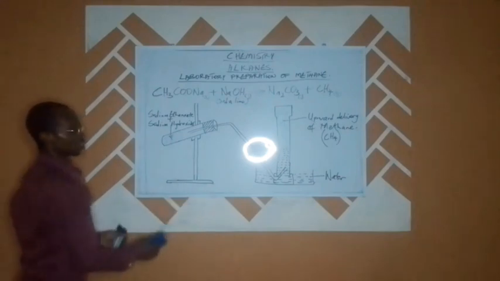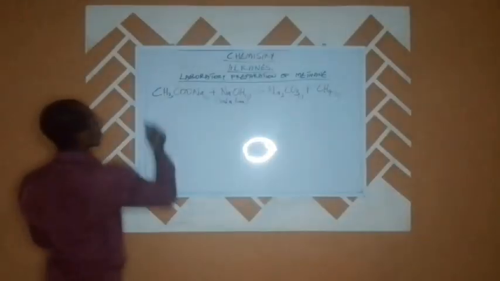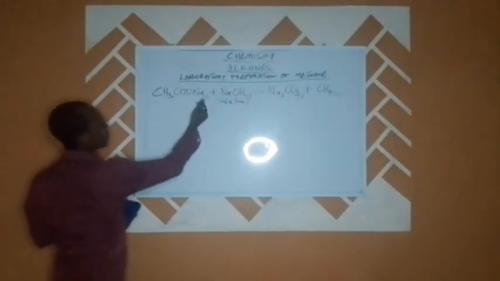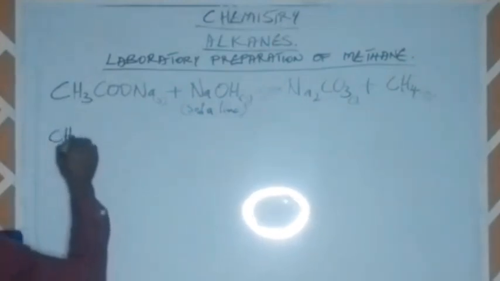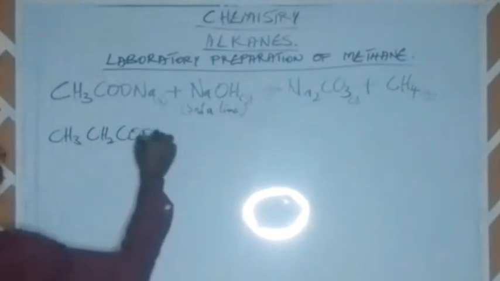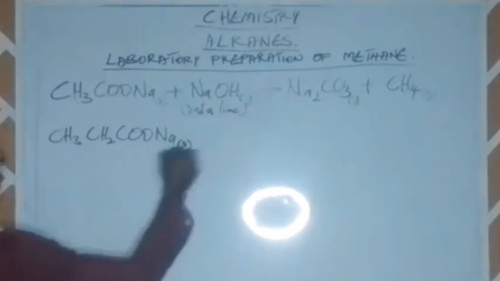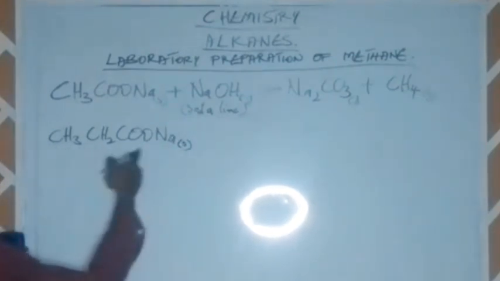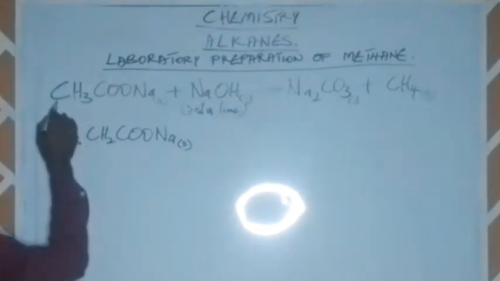Let us just see some chemical reactions to buttress our points. If for this one we make use of sodium ethanoate to get our methane, for the next one we'll be using CH3CH2COONa. We refer to this one as sodium propanoate. You can see this one has three carbon atoms, 1, 2. That was why the other was ethanoate.